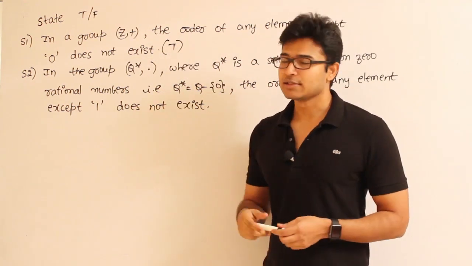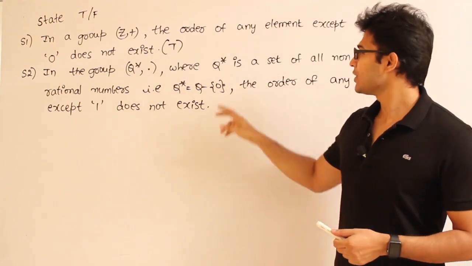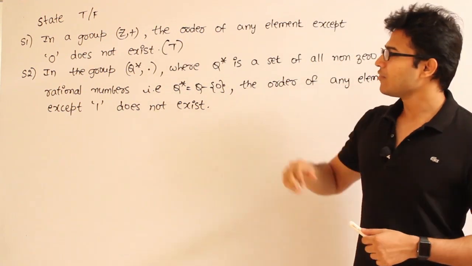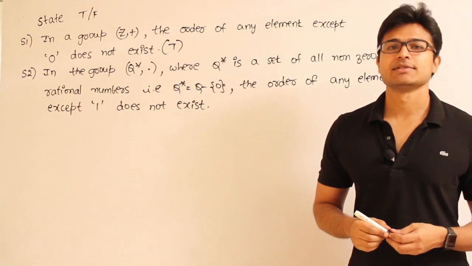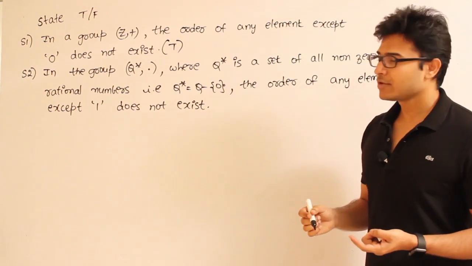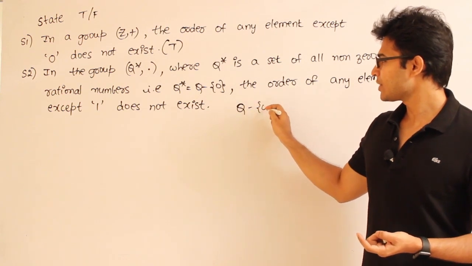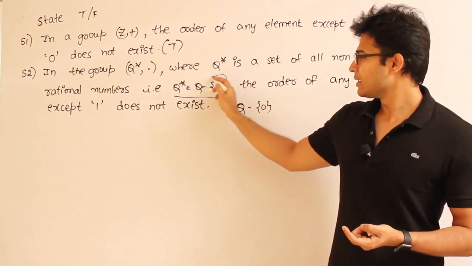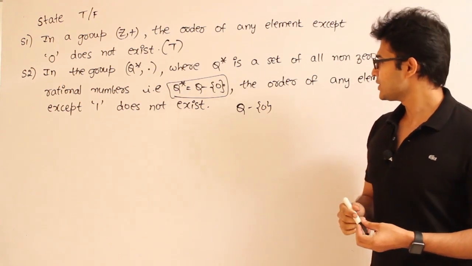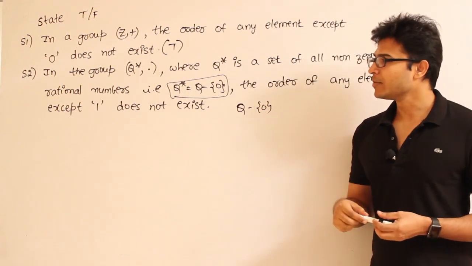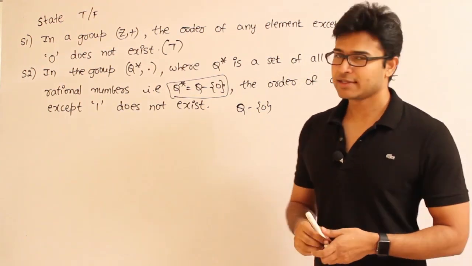So this statement is definitely true, right? And what about this one? See this, in a group Q star, where Q star is the set of all non-zero rational numbers. If Q is the set of all rational numbers, you just subtract 0. The statement says the order of any element except 1 does not exist.